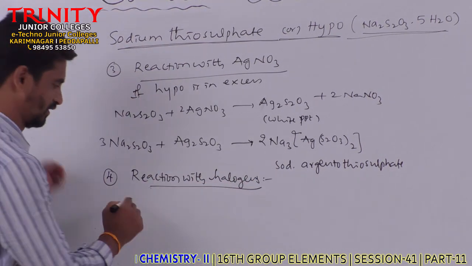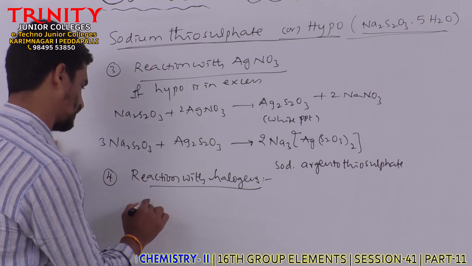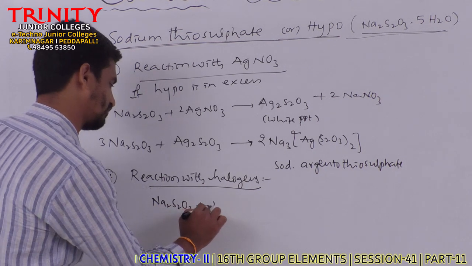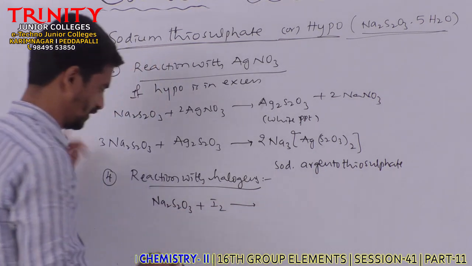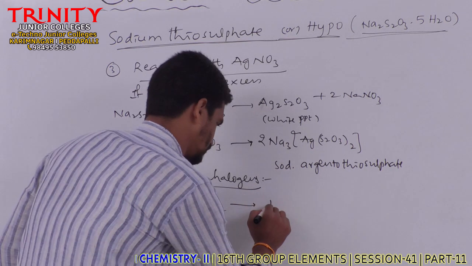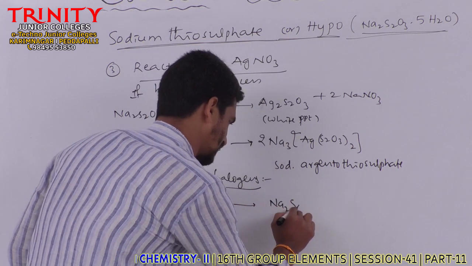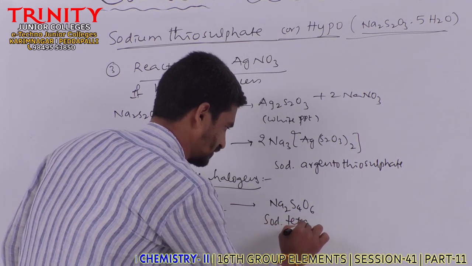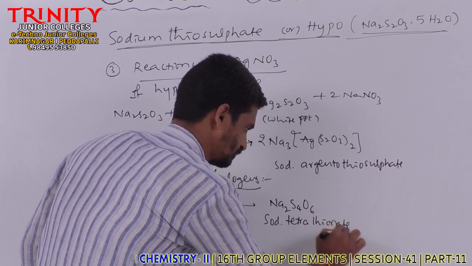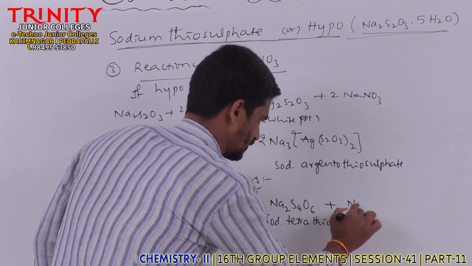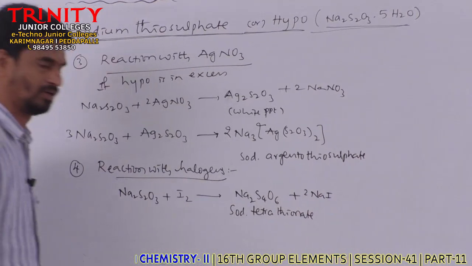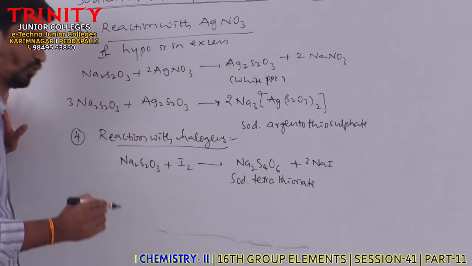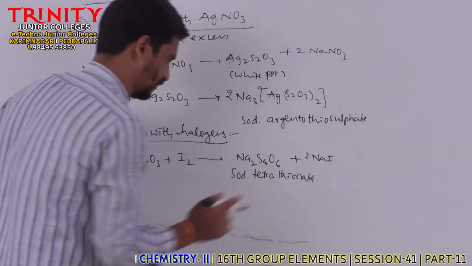Reaction with halogens. When hypo, sodium thiosulfate, reacts with iodine, it forms sodium tetrathionate along with the formation of 2NaI. So this reaction, hypo reacts with iodine to form sodium tetrathionate and sodium iodide.